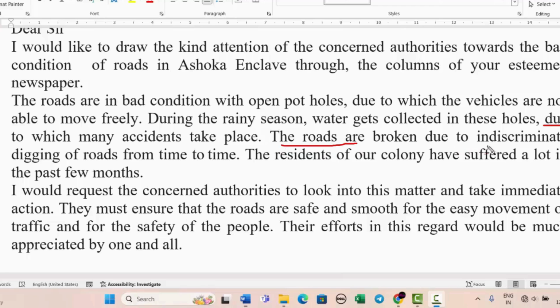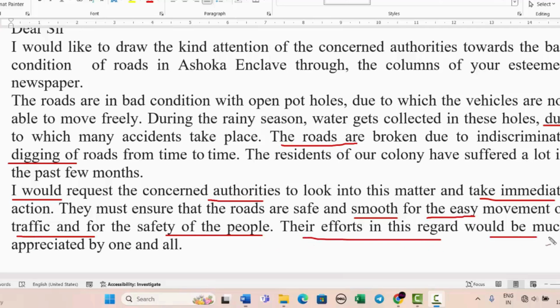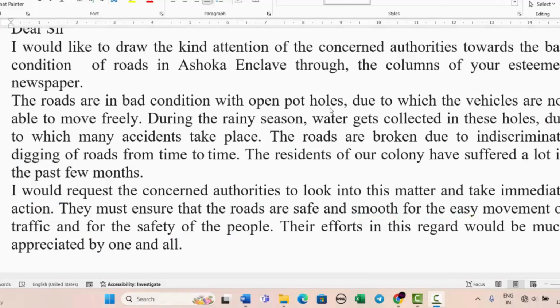The roads are broken due to indiscriminate digging of the roads from time to time. The residents of our colony have suffered a lot in the past few months. I would request the concerned authorities to look into this matter and take immediate action. They must ensure that the roads are safe and smooth for easy movement of traffic and for the safety of the people. Their efforts in this regard would be much appreciated by one and all.